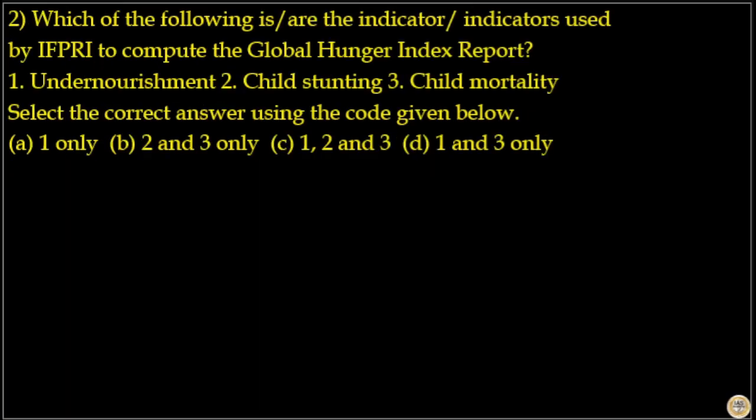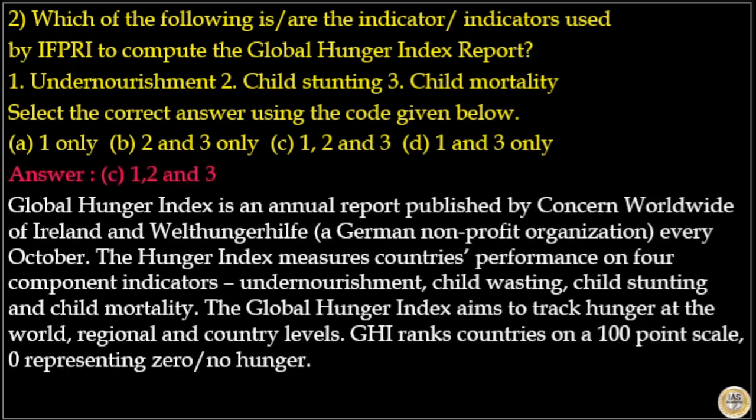Next is, which of the following is or are the indicator or indicators used by IFPRI to compute the Global Hunger Index report? Options are undernourishment, child stunting, child mortality. Select the correct answer using the codes given below. Here the answer to this question is option C. All the above are correct.